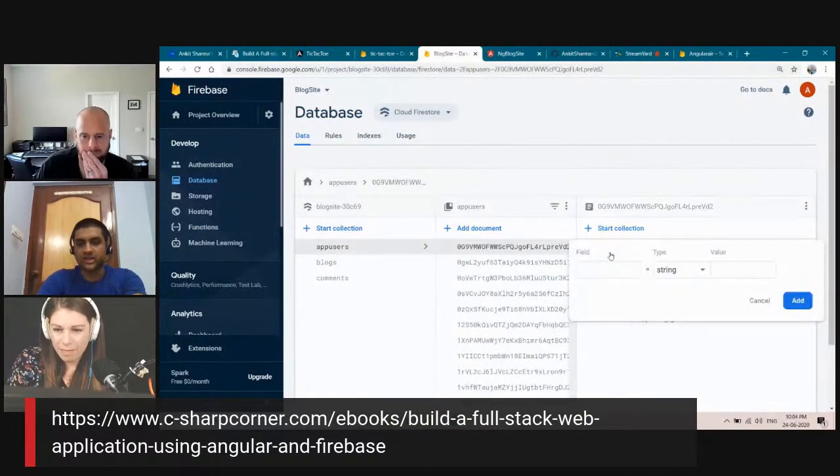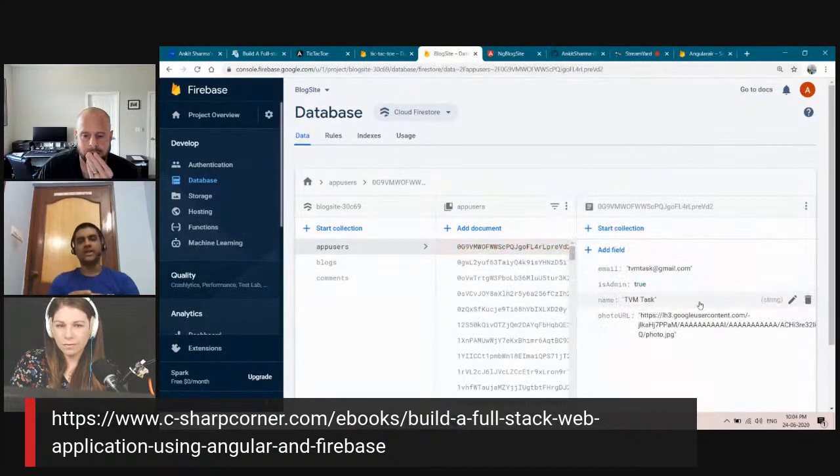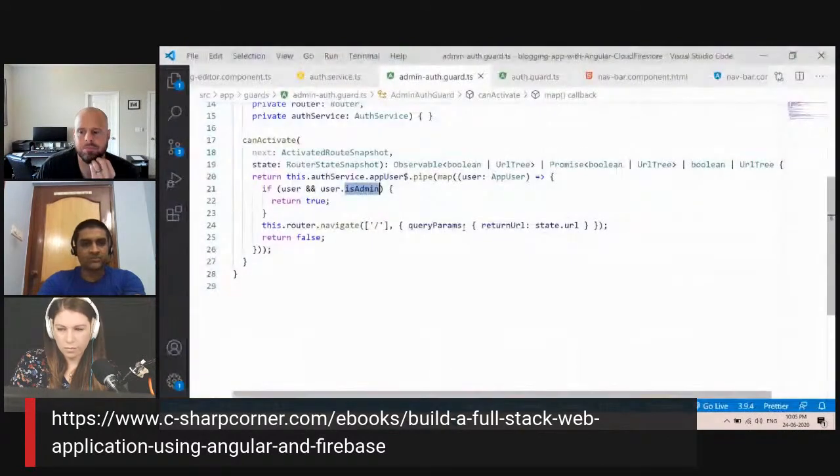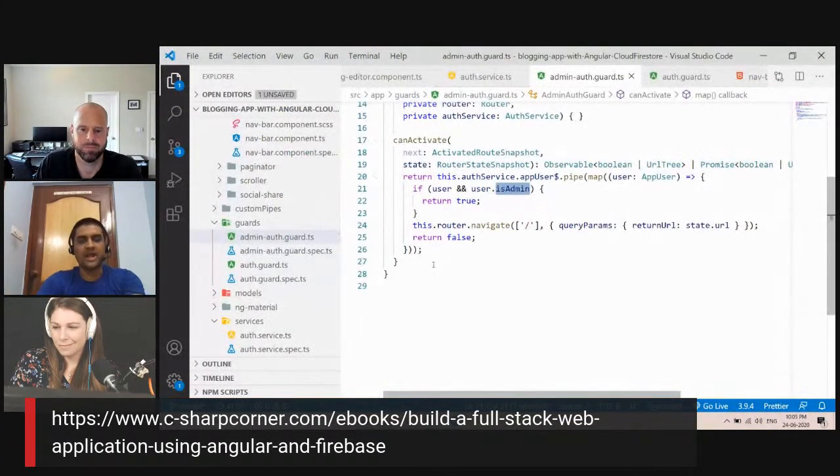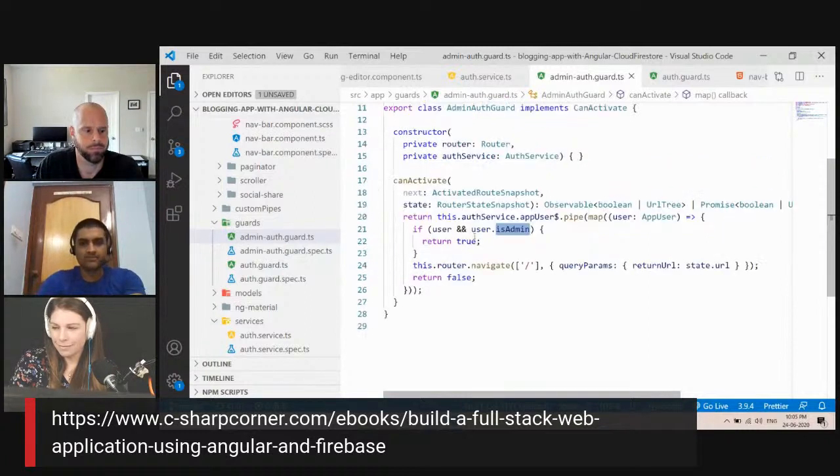I can add a field over here called is admin, and I will set the value to true, and I can add it. So this is one thing which I am doing manually. Ideally, we should have a separate app or a separate page where we can configure the admin, but just for simplicity for this application, I am doing this manually from the backend, directly from the database. Once this particular property is set, this guard will kick in. It will check if the user is admin, then only we should allow all the admin properties, and admin can have the delete access. Other people cannot delete it. So that is how I have a guard set up.